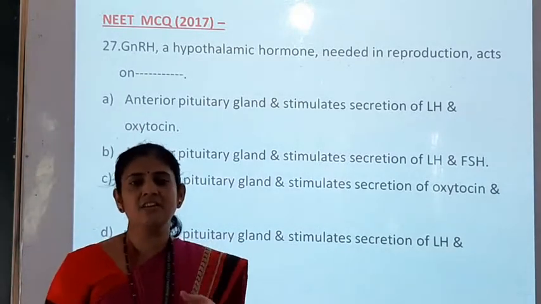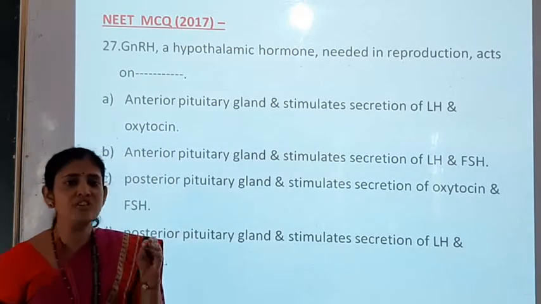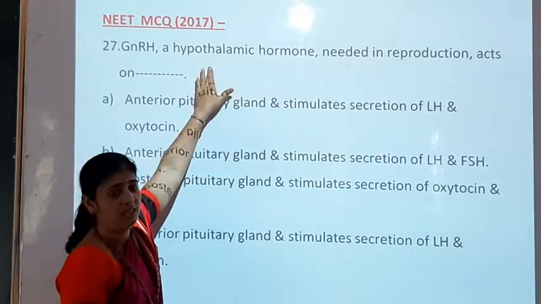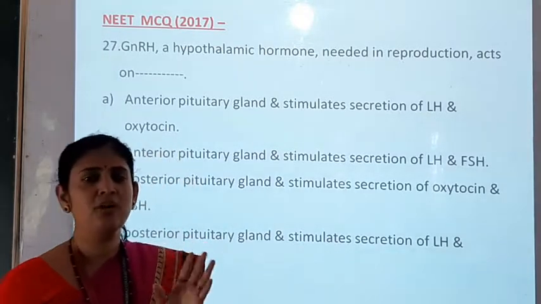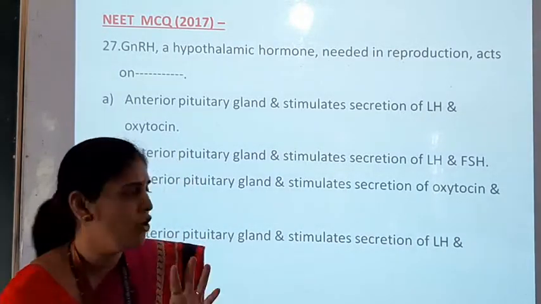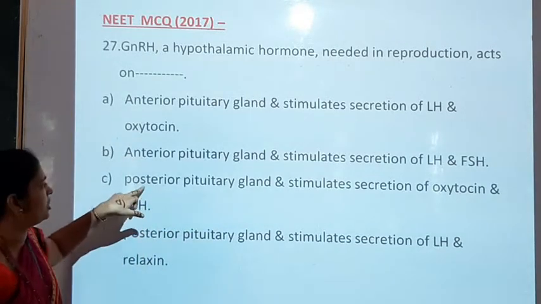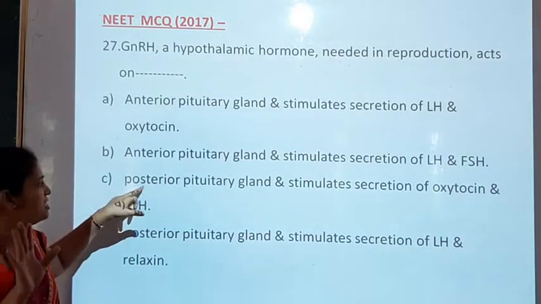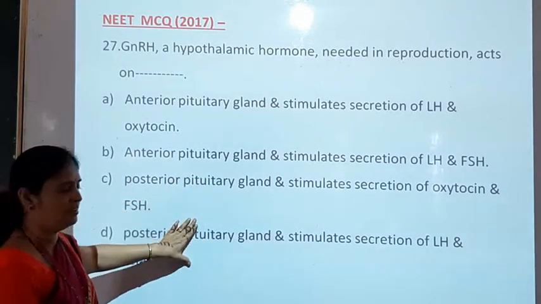Can you guess the answer here? What will be the answer? As you know, the hormones which are secreted by the hypothalamus act on the anterior pituitary. It is not acting on the posterior pituitary. So here C and D options are automatically cancelled because a hypothalamic hormone is not acting on the posterior pituitary gland. So both these options are cut out.